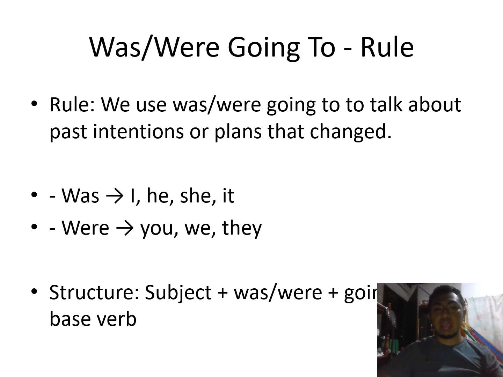We use was with the subjects I, he, she, it in singular, and were for the plurals: you, we, they. The structure is subject plus was/were plus going to plus the base verb.